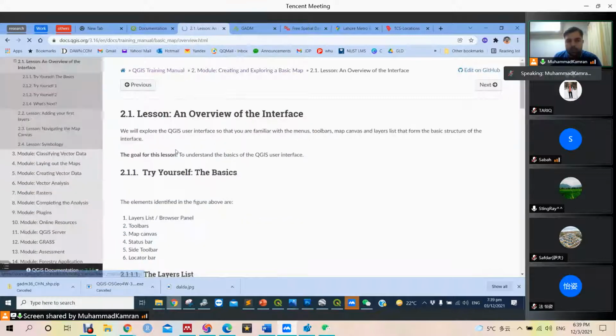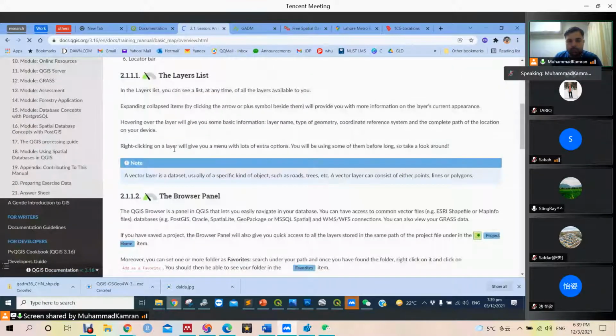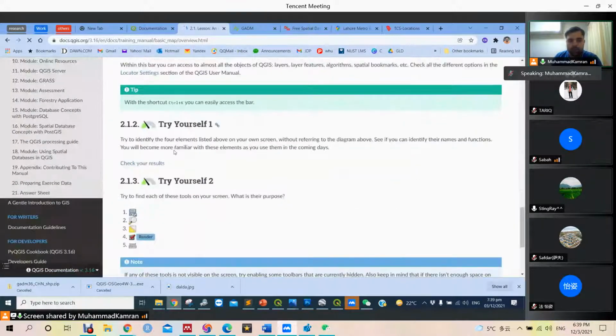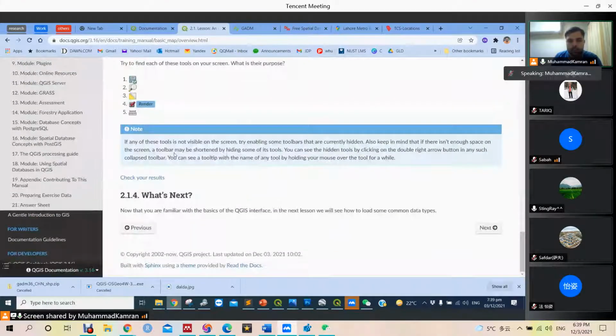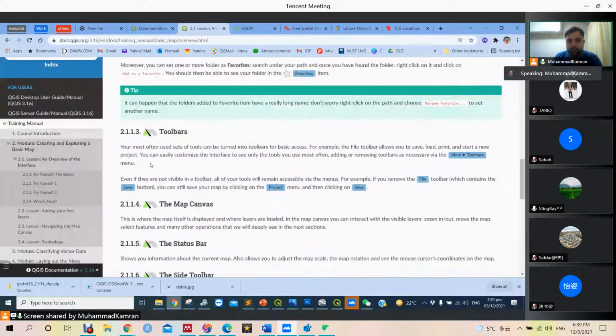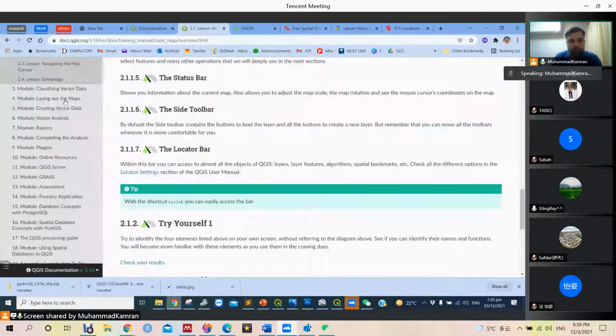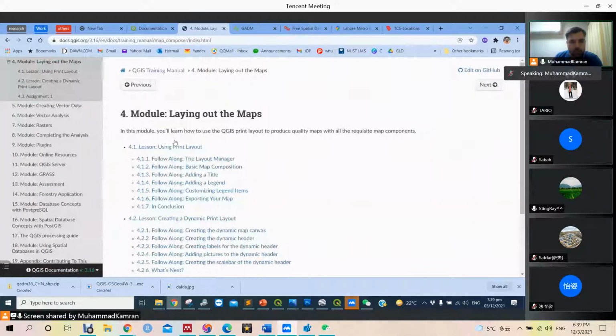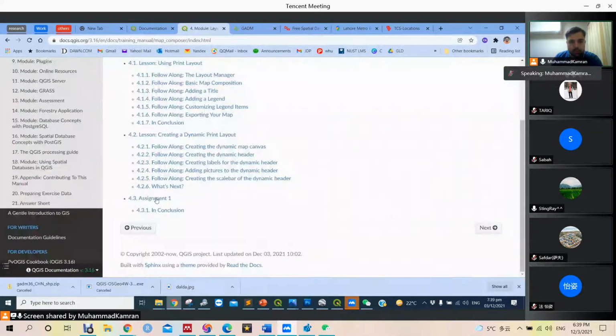So the thing is that the best place to learn is the QGIS manual itself. They teach each and everything with screenshots and with a lot of detail. Laying out the maps. Let's try this one. We can see we have assignment one, and this is adding a legend.